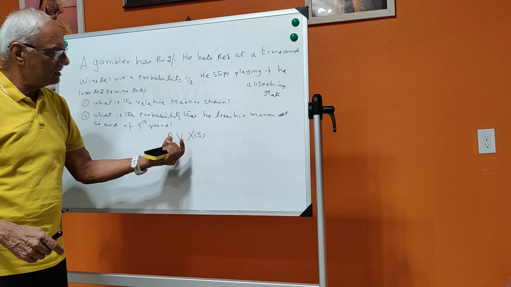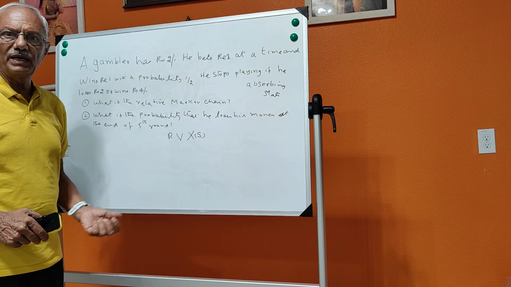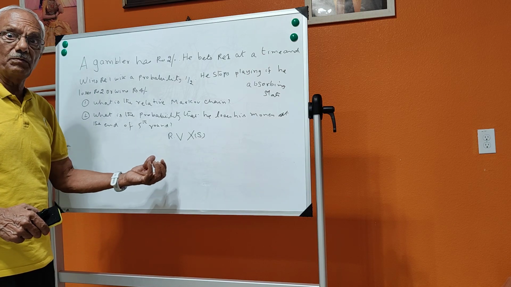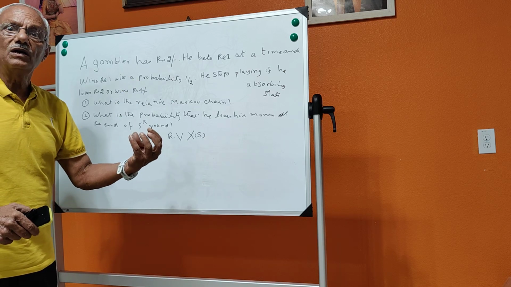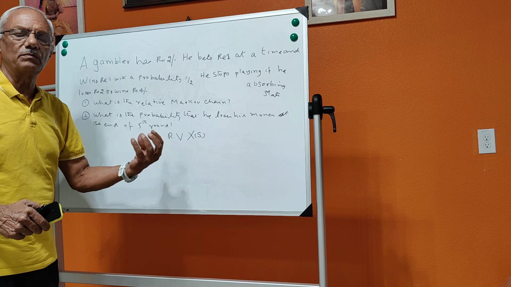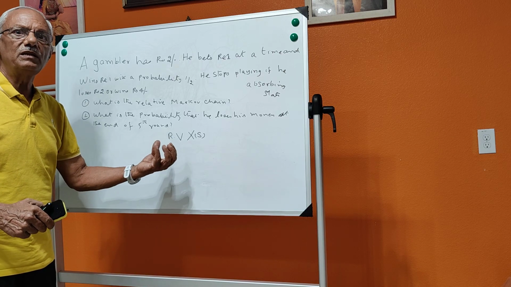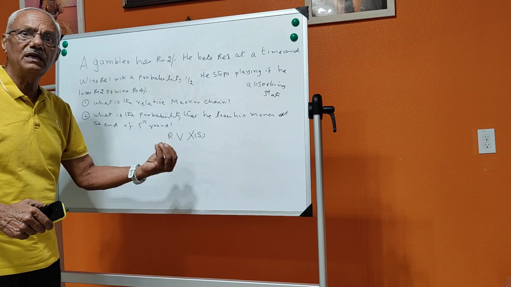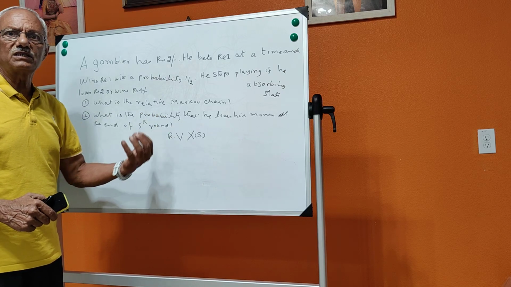Now, if this random variable is indexed by time, that is, if the mapping of the sample space into real numbers happens in time, the time may be discrete, that is, happening in discrete time, or it may be happening in continuous time.